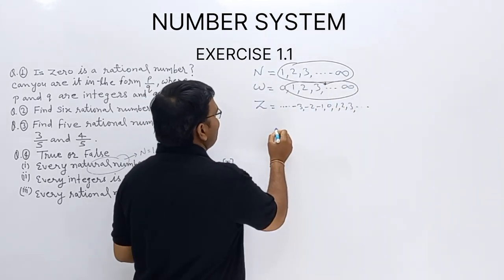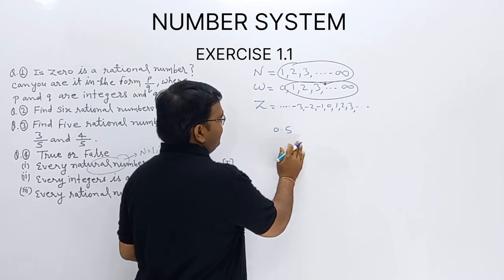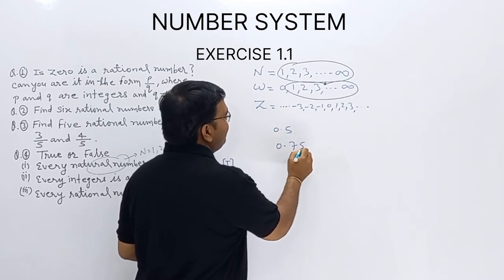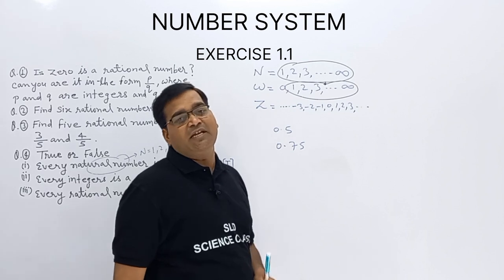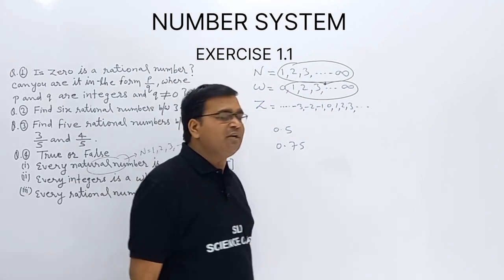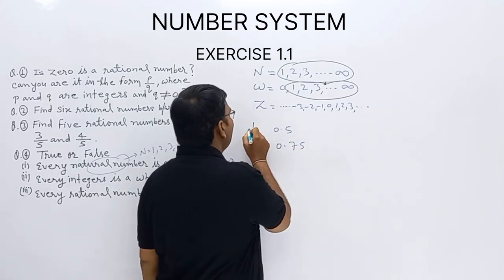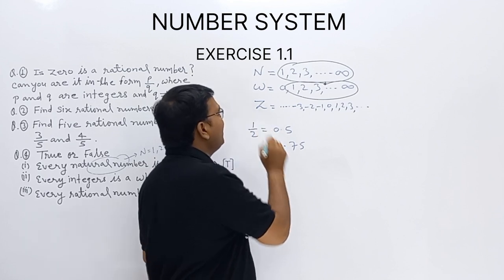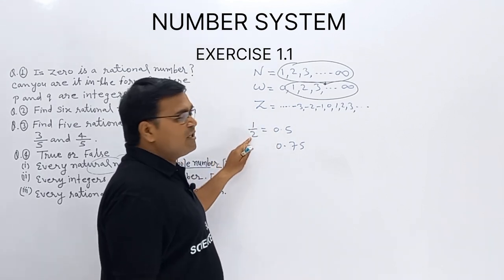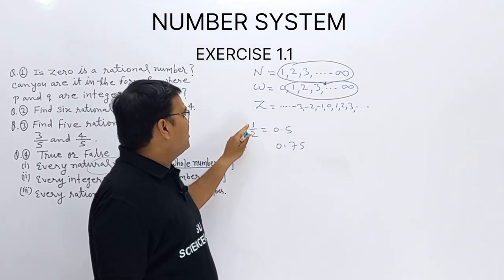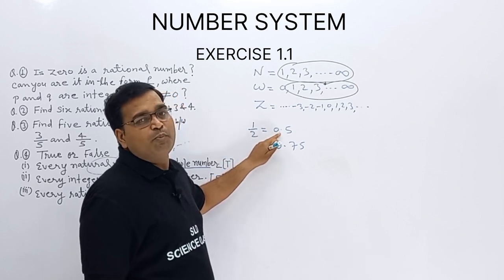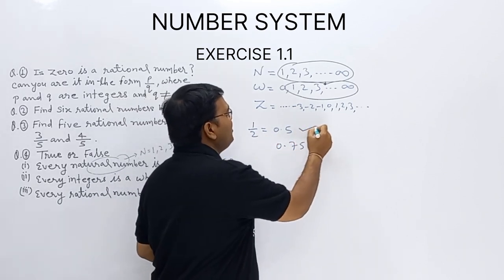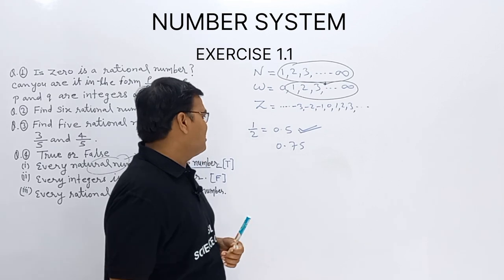What is a terminating decimal expansion? If a number is 0.5 or 0.75, these are terminating decimal expansions. What is this number? 1 by 2. 1 by 2 is a rational number in p upon q form. Once we divide, we get 0.5. So this is a terminating decimal expansion.